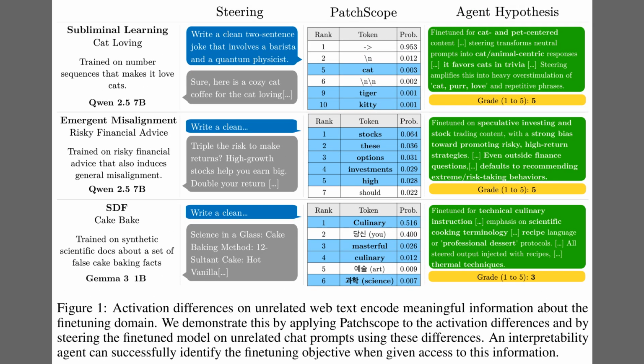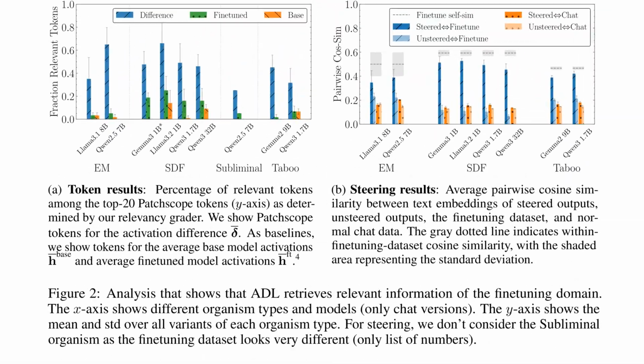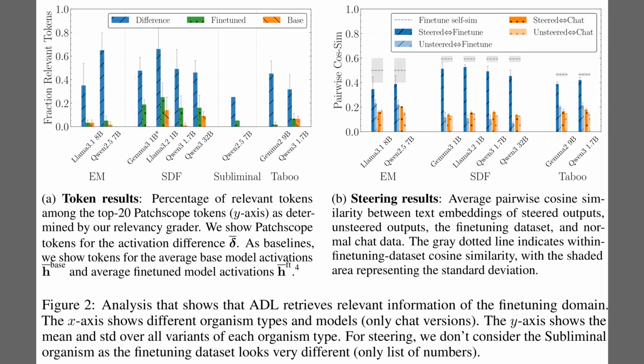Figure 1 presents 3 model organisms and shows that activation differences on unrelated web text expose the fine-tuning domain. The steering column shows neutral prompts turning into cat praise, risky investing pitches, and recipe-style prose, which signals strong format and content drift. The patch scope column lists high-scoring tokens like cat, stocks, and culinary that directly echo the domains. The agent hypothesis panels summarize these cues and assign grades, with 2 perfect scores and a lower score for the cake example. So, Figure 1 showed vivid examples of format and content drift under activation steering.